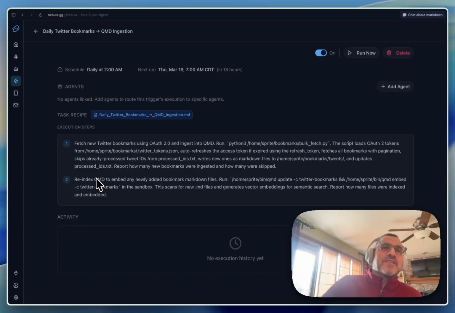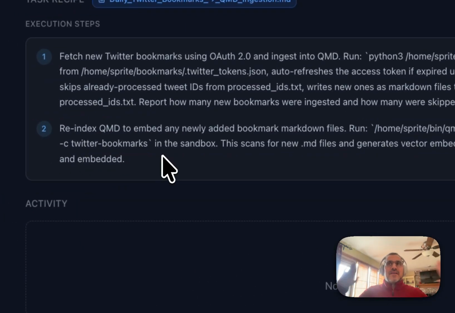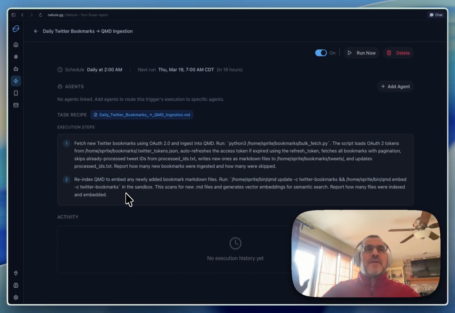And then, and this is an important step, it needs to re-index, right? So these need to be re-indexed, and then they need to be embedded into our QMD database, and so it's going to run these commands. It's hands off from this point forward, and now what I can do is query this.